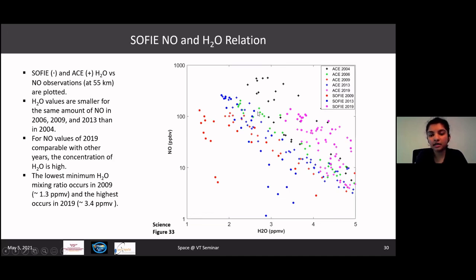And at comparable values of nitric oxide in other years, we see that the concentration of water vapor was lowest in the year 2009, signifying this as a very intense event, followed by that of 2013. That is followed by 2006, followed by 2004, and finally we have the most recent event of 2019, which is the magenta one here. And the lowest measurement for water was in 2009, which was around 1.3 ppmv. And the highest value of the lowest water measurement was in 2019, which was around 3.4 ppmv.